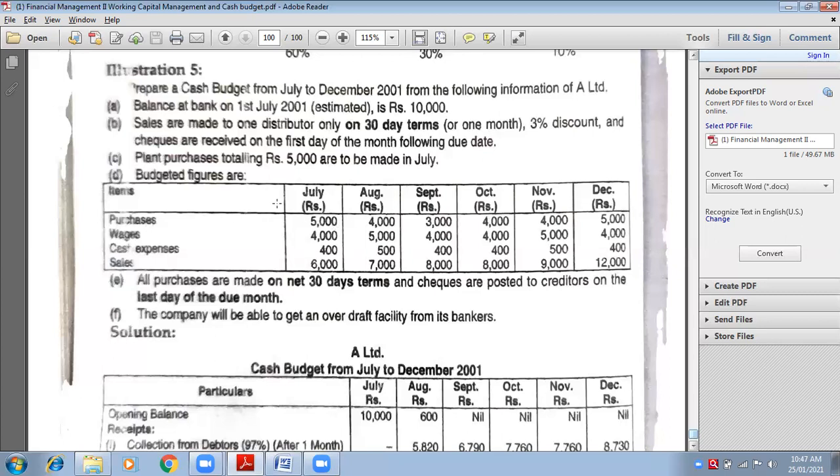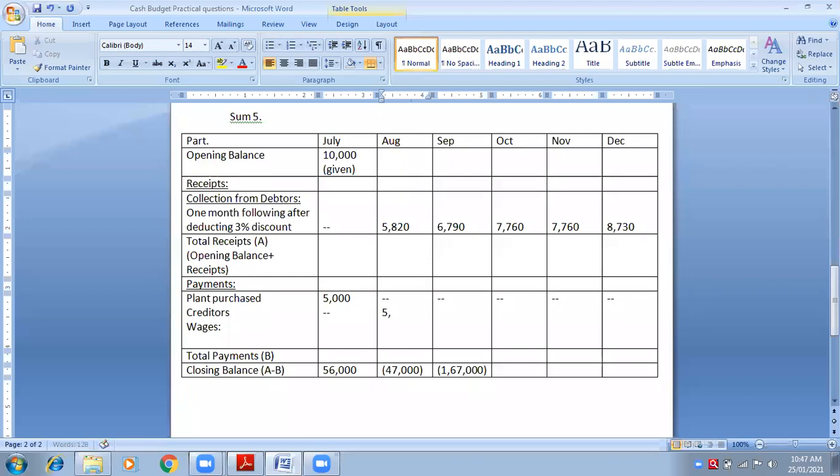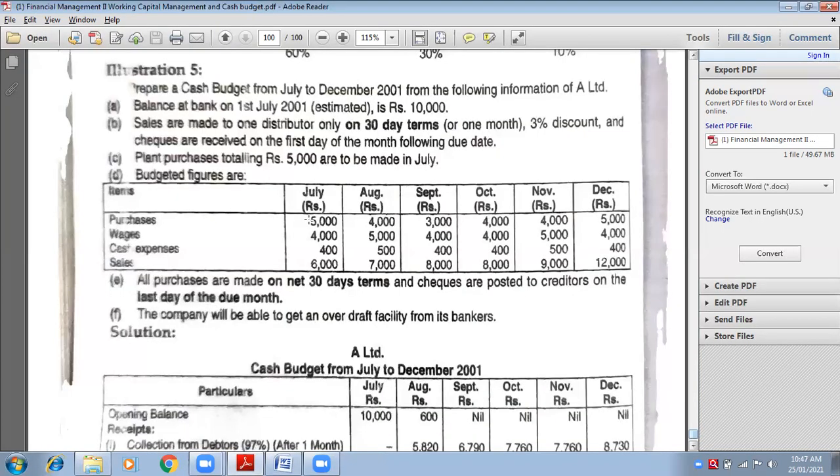July, 5,000. The purchases of July is 5,000. But I will have to pay this 5,000 in the month of August. Very good. So here I will write in August 5,000. Actually, this 5,000 belongs to July, but I will pay it in August. Next, August purchases are 4,000.